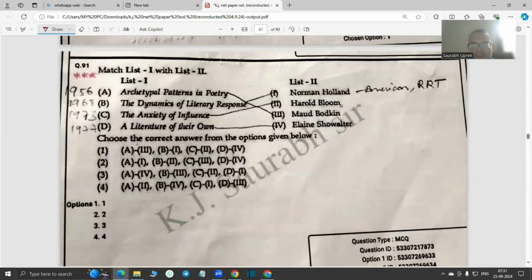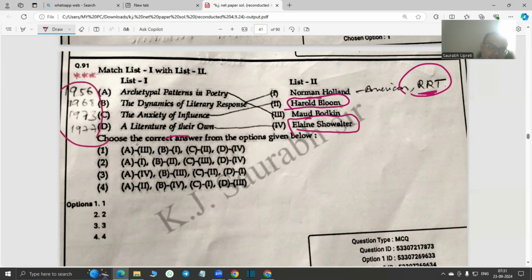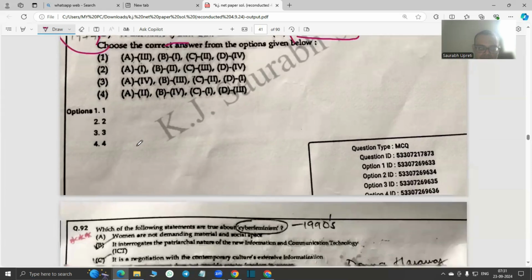Archetypal patterns, a typical NET question, is written by Maud Bodkin. Archetypal criticism. Dynamics of literary response, Norman Holland, American, RRT, which means reader response theory. Anxiety of influence, a great Johnsonian critic of America, Harold Bloom. Then A Literature of Their Own is, of course, by the great feminist from America, Elaine Showalter. On the left-hand side, their corresponding years.